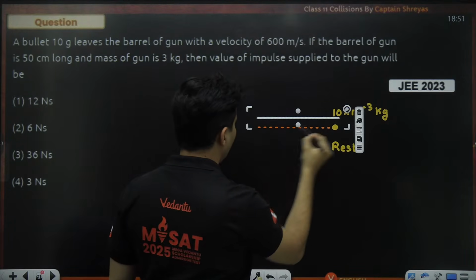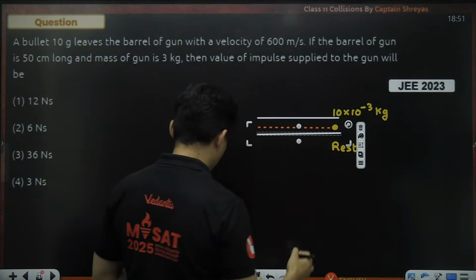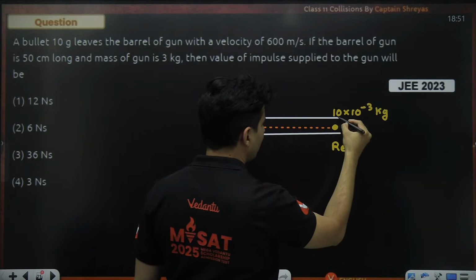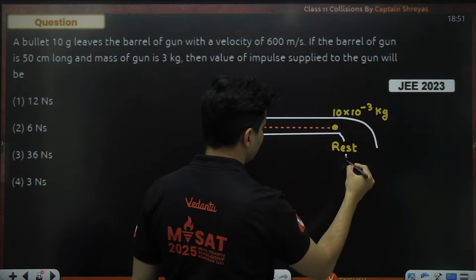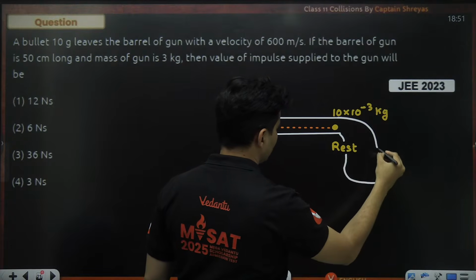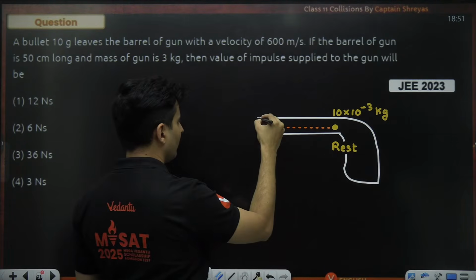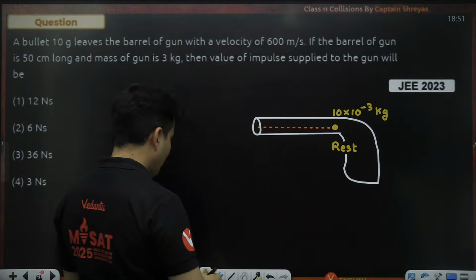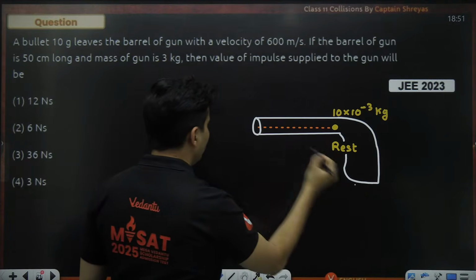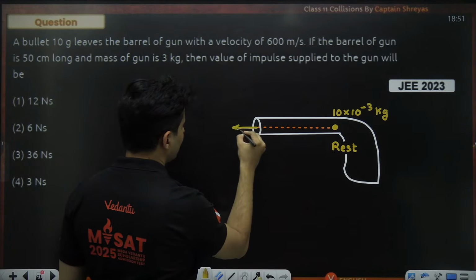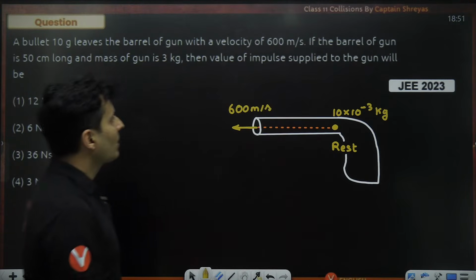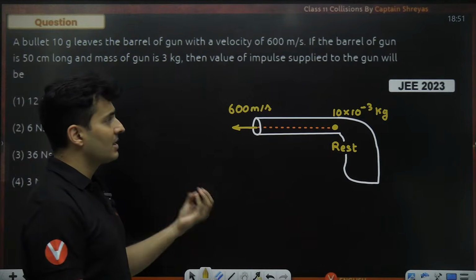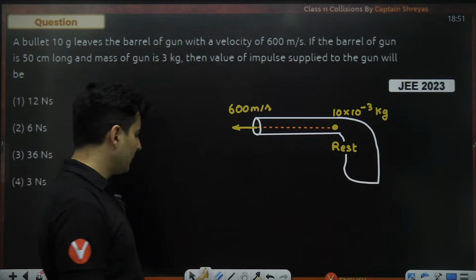This could be that gun, and by the time it comes out here, it has a speed of 600 meters per second. The question is, find the impulse given by the gun to the bullet.